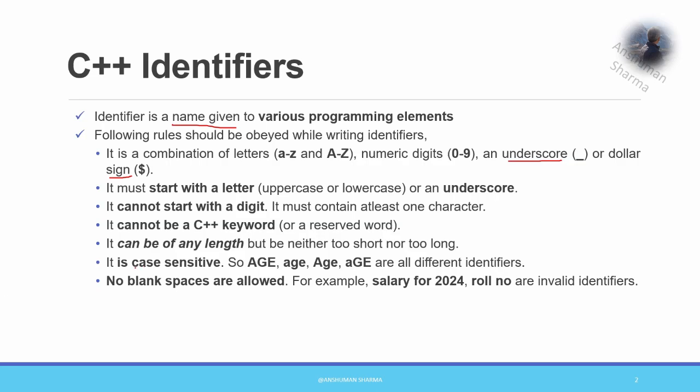Then, it is case sensitive, because C++ is a case sensitive language. So all these, if written in this way, are altogether different identifiers. No blank spaces are allowed. So you cannot write something like salary for 2024 or roll number as identifiers. These will be treated as invalid identifiers.